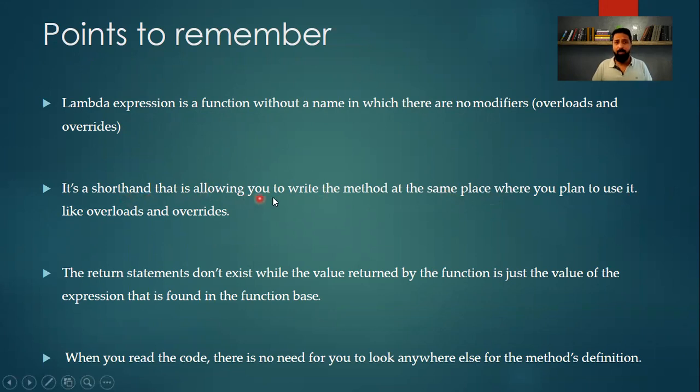It's a shorthand that allows you to write a method at the same place where you plan to use it. Now, this is something which helps in writing concise code. That means the length of your code is reduced because you're writing the method then and there only where you're declaring it. So the number of lines for the particular program has been reduced.